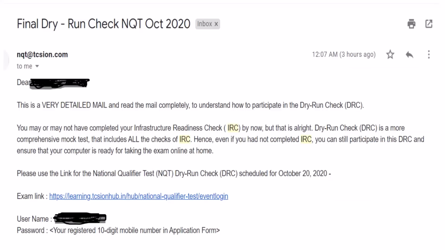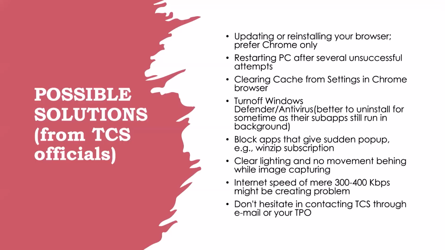Those students also who have not given IRC but are not receiving DRC, your system check will still happen successfully. And here also again they have changed this. Now everyone will be getting ID and password in this manner only. And if they are still getting some problem in this manner also, then they should quickly, as fast as possible, contact their TPO or their faculty.